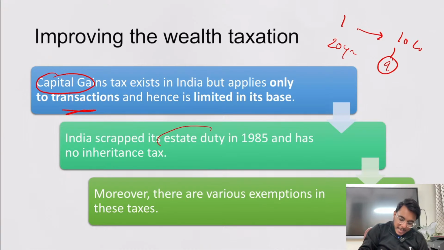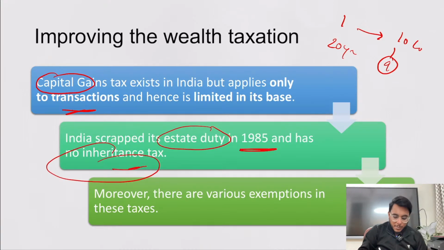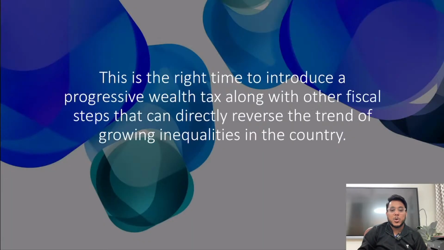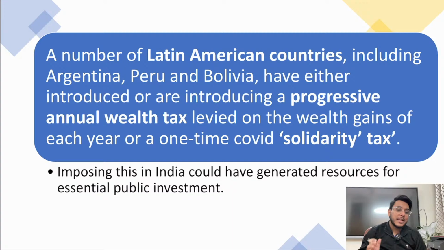Then India scrapped the estate duty in 1985. Inheritance tax is not there. Many exemptions are there in all these taxes. So at the end of the day, we are not getting a lot of benefit. Many Latin American countries, such as Argentina, Peru, Bolivia, have introduced a progressive annual wealth tax, where annually the wealth appreciation that has happened is taxed. Suppose last year your wealth was 100 crore rupees. Now your wealth is 500 crore rupees. So on the appreciation of 400 crore, the wealth tax will be imposed.